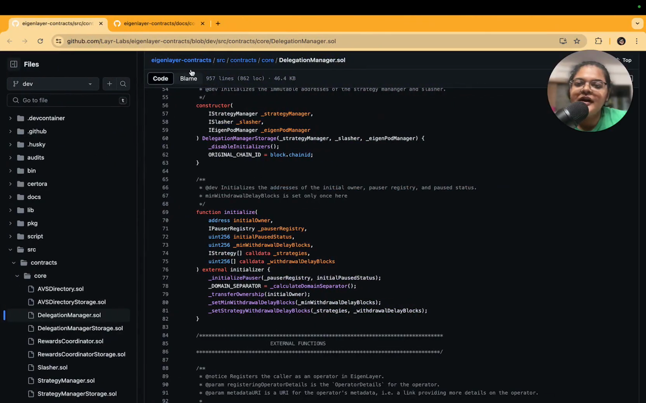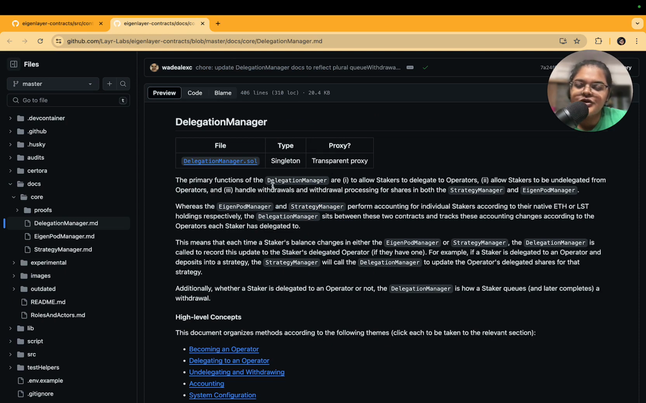So here we have the delegation manager, and the main function of the delegation manager is to allow stakers to delegate to operators. So there are different operators. For example, Encode Club is an operator, and Nethermind is one of the operators. We have several other operators that are registered, that you can find on the EigenLayer side. It also allows stakers to be undelegated from operators. You can delegate to a particular operator, you can decide to undelegate, of course, and then it handles the withdrawals and withdrawal processing for shares in both the strategy manager and eigenpod manager.